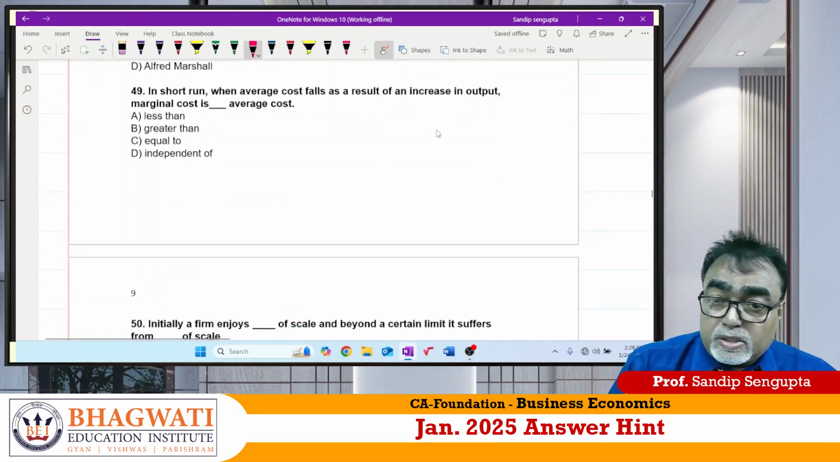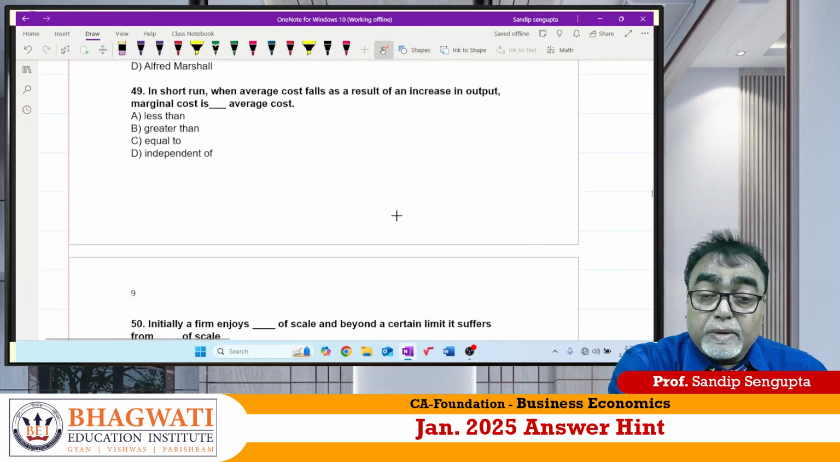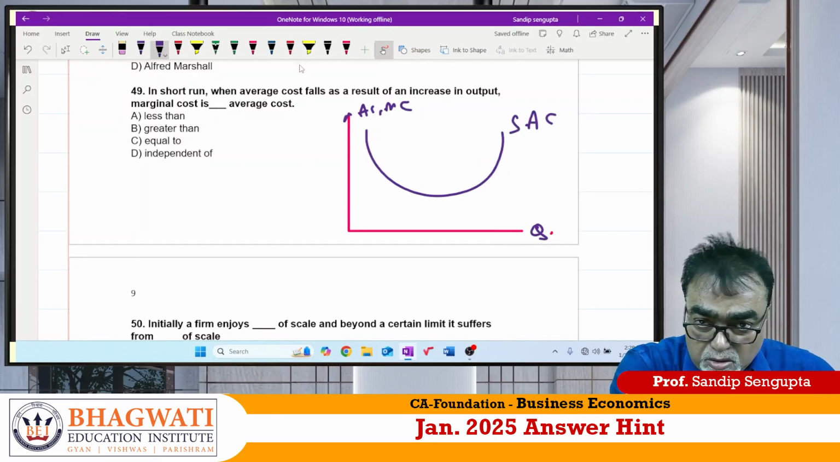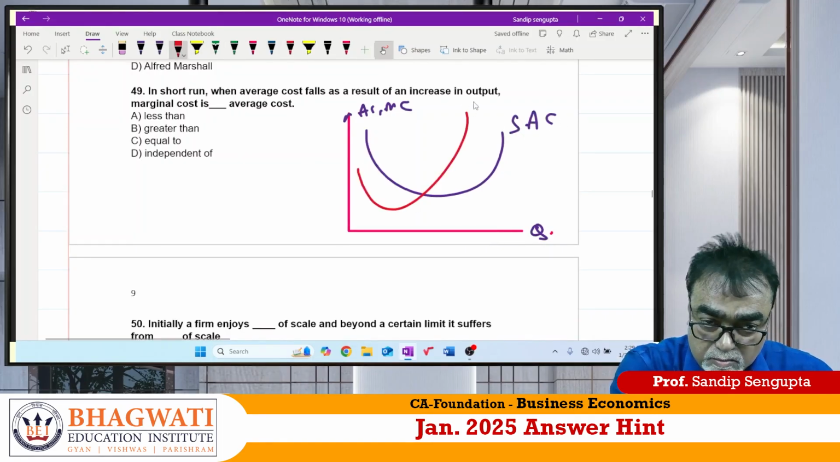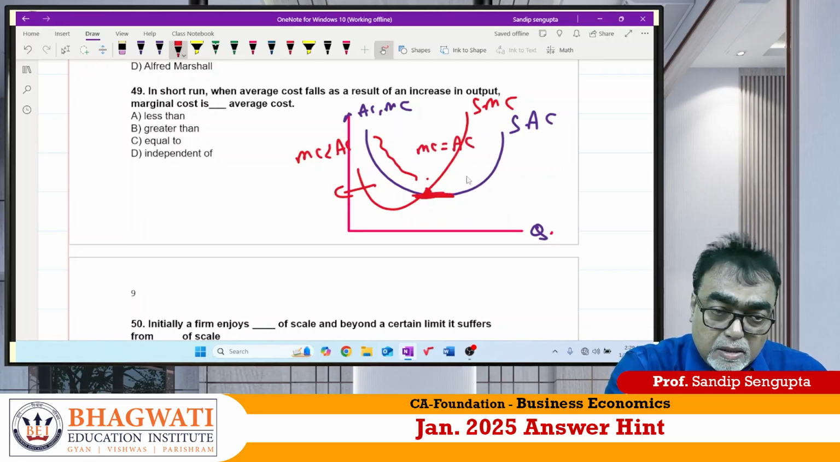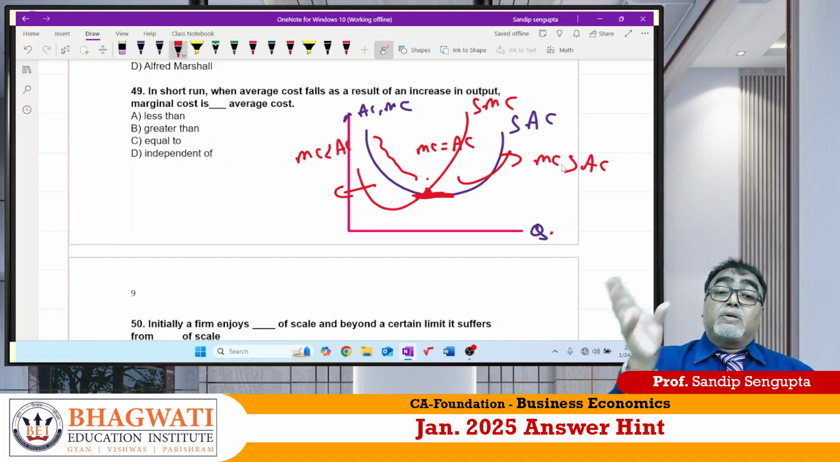49 is a conceptual question. SAC and SMC. To help you, I am making the diagram so that one can understand properly. It is average cost, marginal cost, quantity. This is a relationship. When AC is falling, MC is less than AC. When AC is at minimum point, MC is equal to AC. When AC is increasing, MC is greater than AC. First you get the diagram, then only you can understand that.